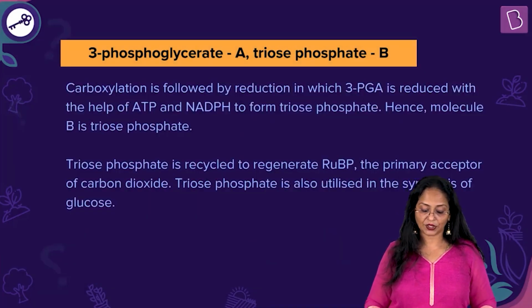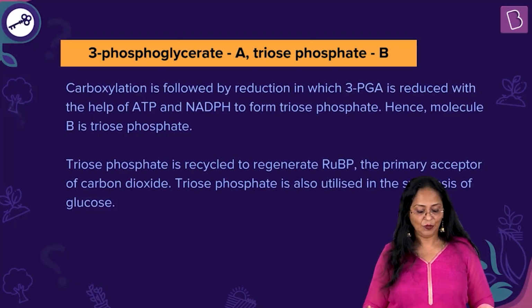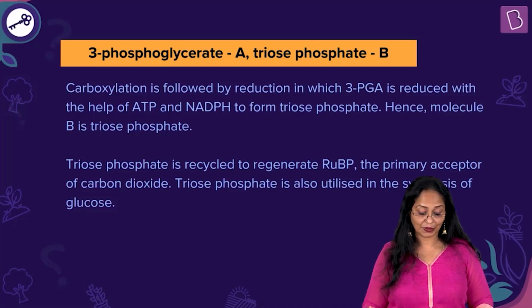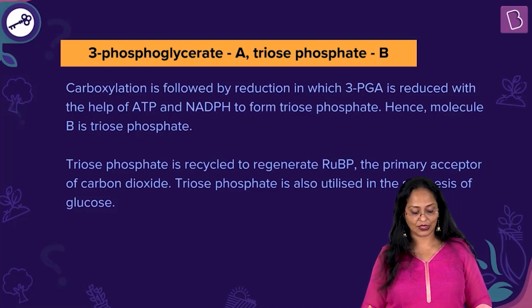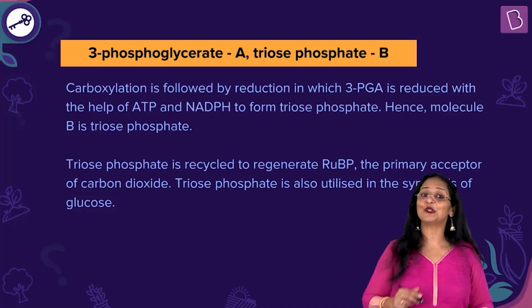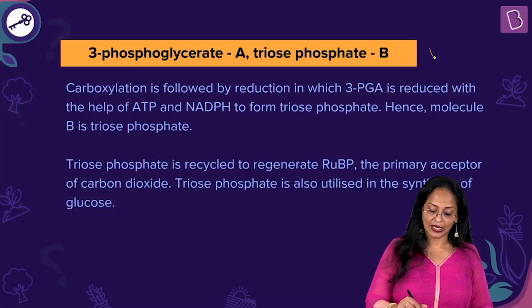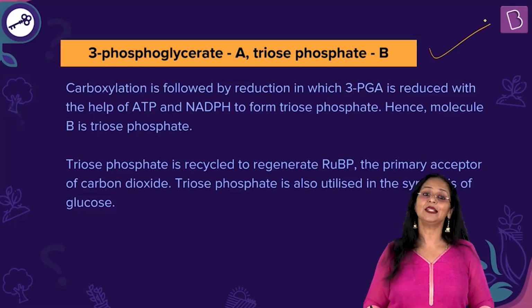Carboxylation is followed by reduction, in which 3-PGA is reduced with the help of ATP and NADPH to form triose phosphate. Hence, molecule B is triose phosphate. Triose phosphate is recycled to regenerate RuBP, the primary acceptor of carbon dioxide, and triose phosphate is also utilized to synthesize glucose. Okay, so the right answer, A was 3-PGA and B is triose phosphate.